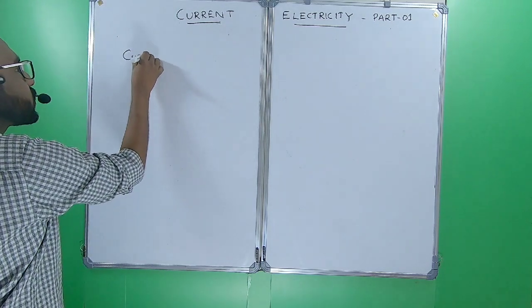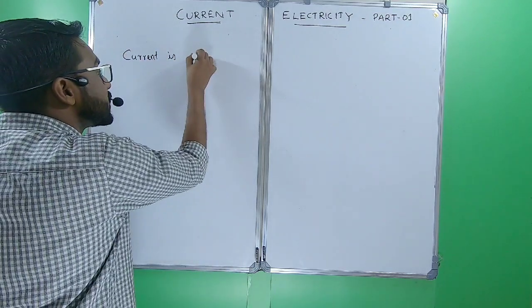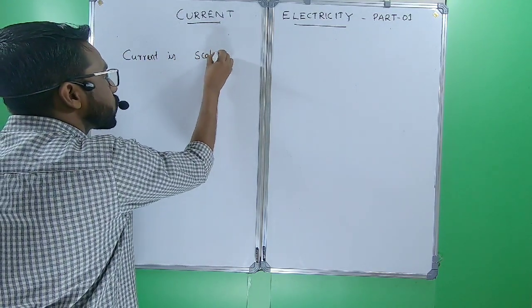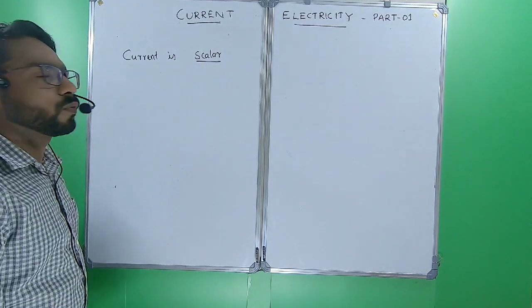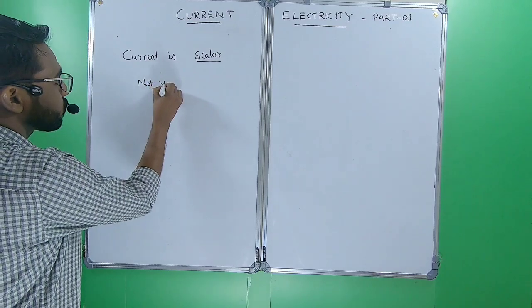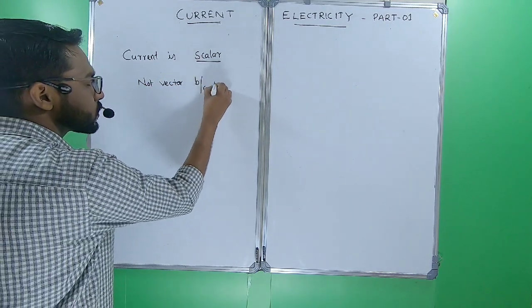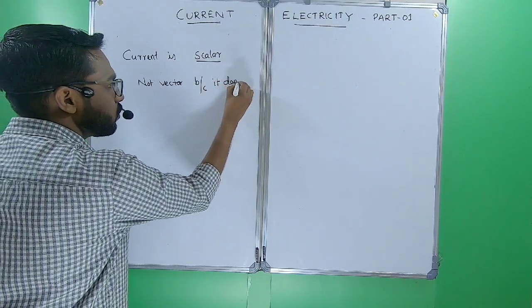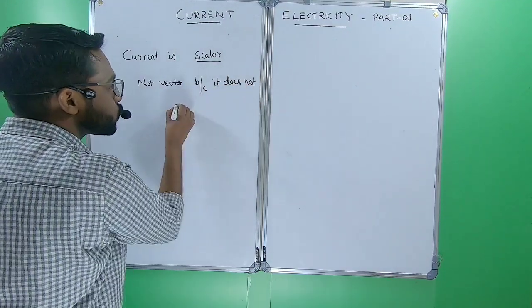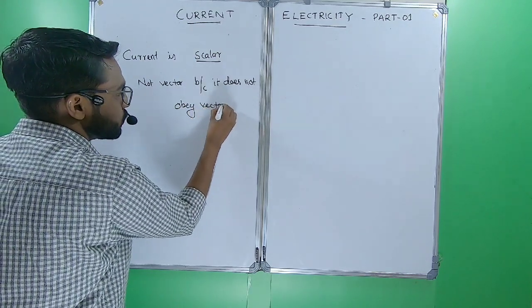Current is actually a scalar quantity. Why? Not vector. Because it does not obey vector algebra.